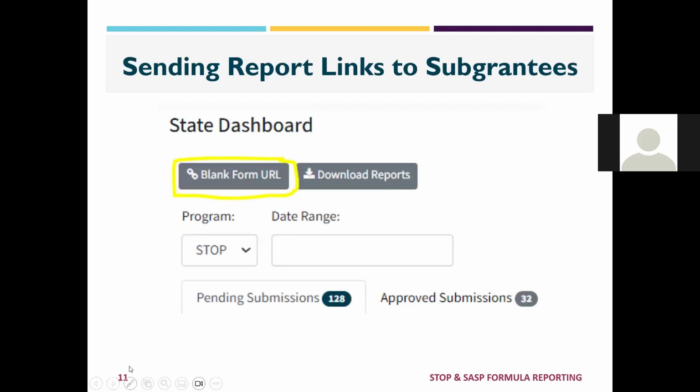This is how you would send a report link to your subgrantees so that they can all get started. You'll select from the program dropdown. If you're able to see both STOP and SASP, you'll select which one you want to click a link for. So when you click blank form URL, it'll give you a pop-up. And from there, you're going to copy the blank form URL provided, and you will email that with some instructions to your subgrantees. They'll be able to use that link to start their work. And again, their unique link will be generated when they put in their contact information in the general information section of the form.